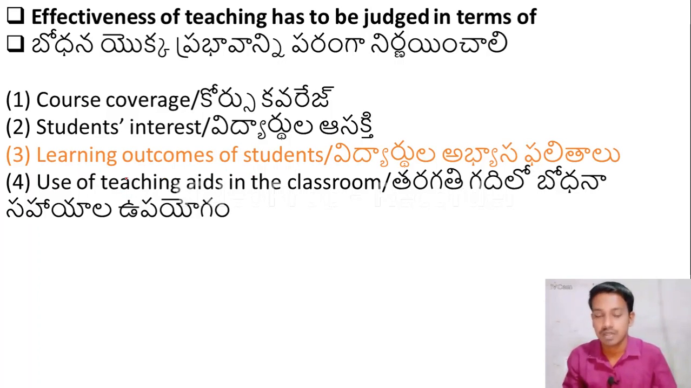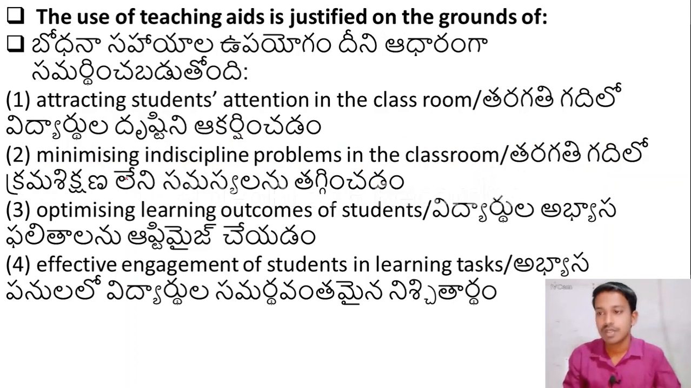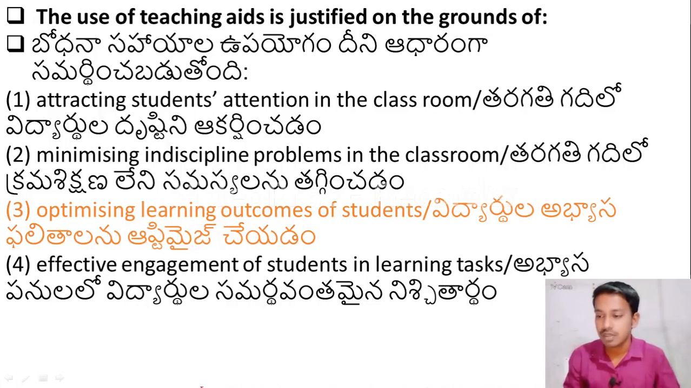Please remember the answer. Okay, the next question is, the use of teaching aids is justified on the grounds of first option, attracting students' attention in the classroom. Option 2, minimizing indiscipline problems in the classroom. Option 3, optimizing learning outcomes of the students. Option 4, effective engagement of students in learning tasks. The right answer is option 3, optimizing learning outcomes of students.